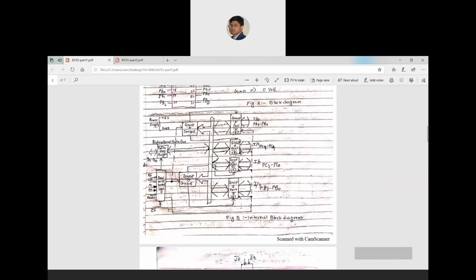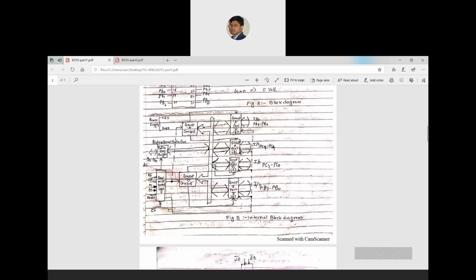Group A, port A 8 bit. So the group A block is port A. Group A, port C 4 bit. Group B, port C 4 bit. Group B, port B 8 bit.